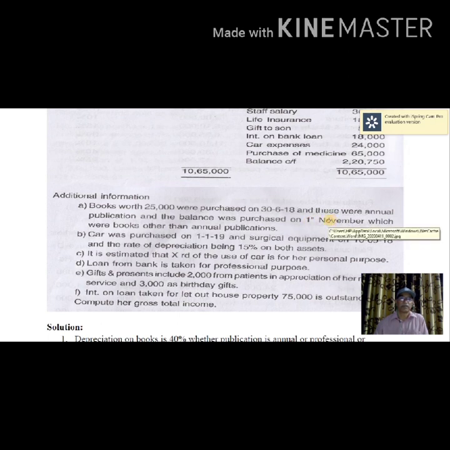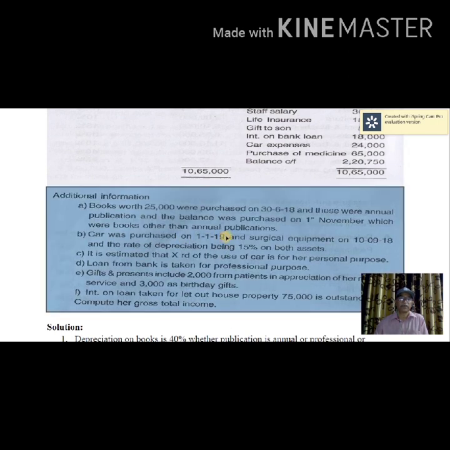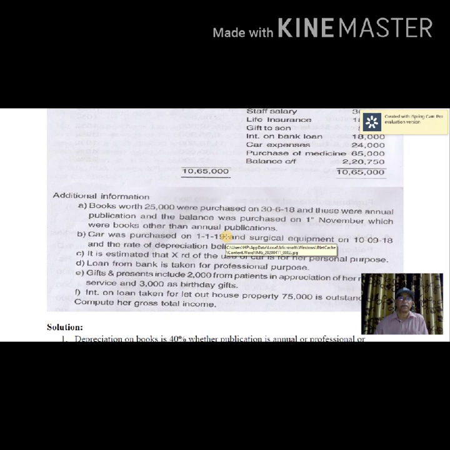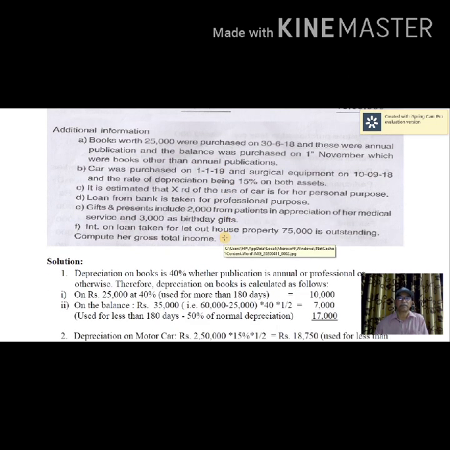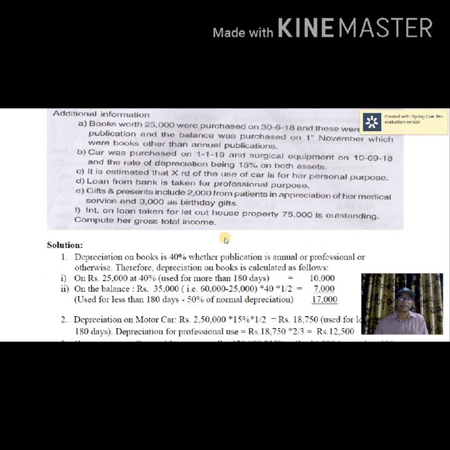Then car was purchased on 1/1/2019. That means the car is used in the business only for a period of 3 months, which is lesser than 180 days. Therefore, 50% of normal depreciation is allowed.